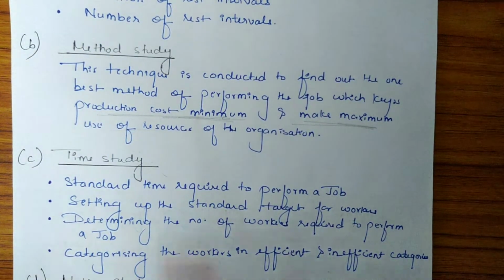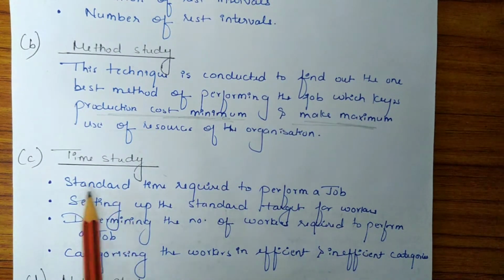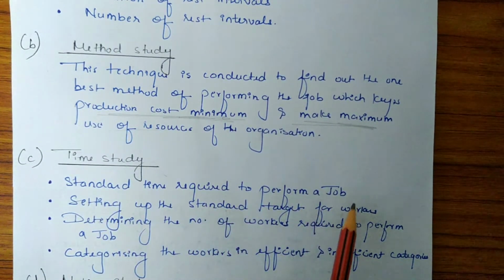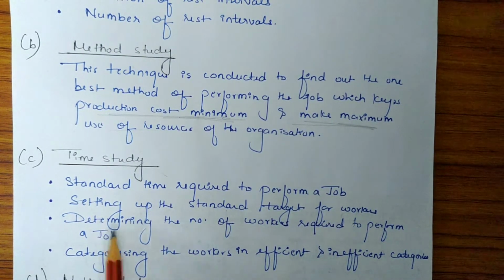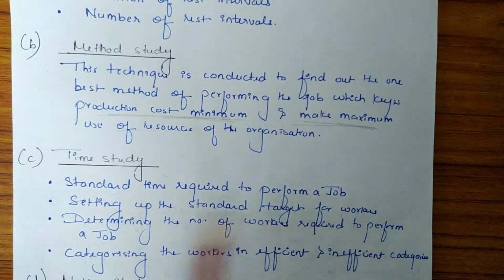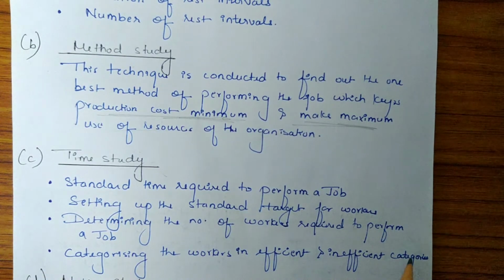So there are some objectives of time study, that is standard time required to perform a job, setting up the standard target for the workers, determining the number of workers required to perform a job, and categorizing the workers in efficient and inefficient categories.